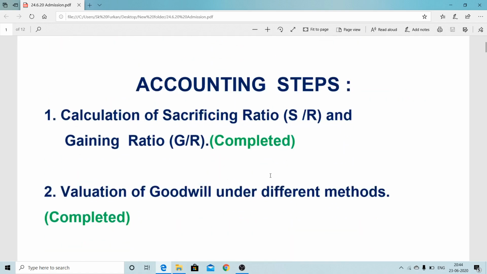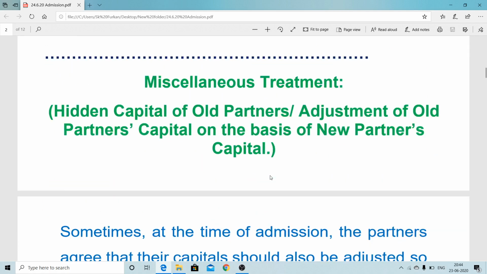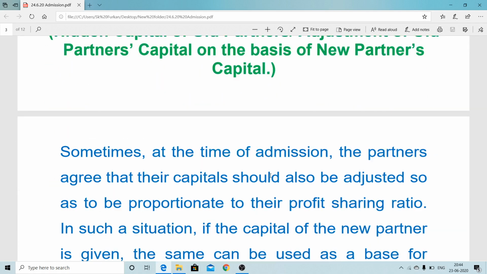Directly, we are coming on the topic. Sometimes old partners want to change their capital on the basis of new partner capital. And to make up that capital, some old partner shortage can arise after adjustment of all items, that is general reserve, goodwill, profit and loss on the valuation.